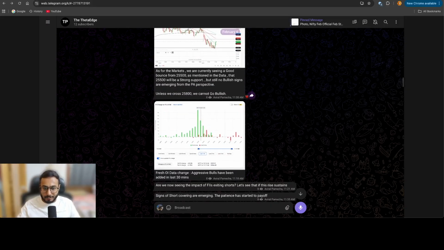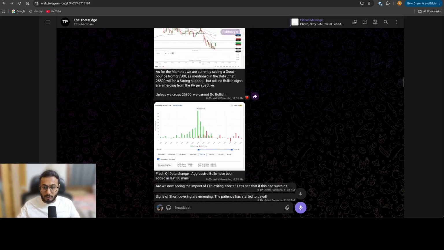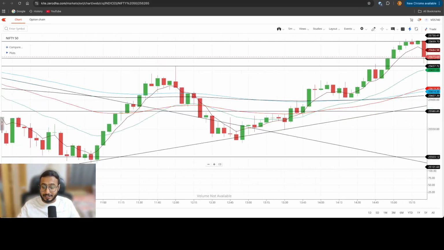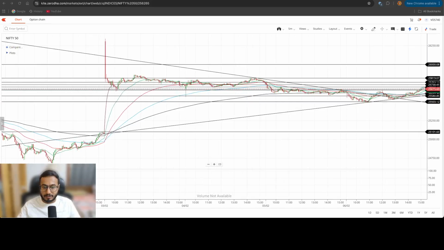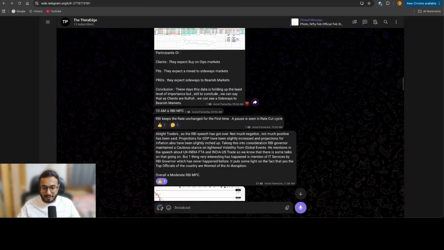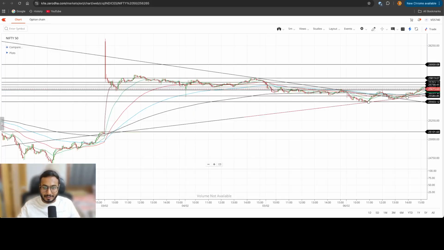Then we mentioned that in the first half the data is negative. If I go back to the Telegram group, I mentioned the conclusion here: these days this data holds the least level of importance, but still, to conclude, we can say that as clients are bullish, we can see sideways to bearish markets. So the markets did exactly the same thing.